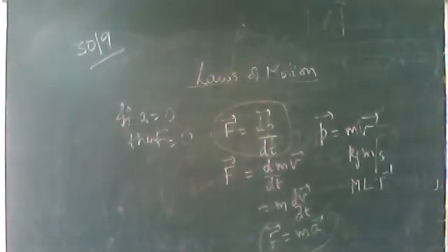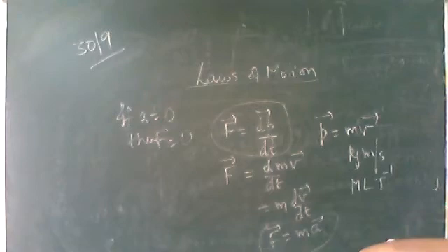Now, when can the acceleration be 0? If the body is at rest or in uniform motion, moving with a uniform velocity, then the acceleration is 0 and hence the force acting will be 0. So a body which is at rest, no external force is acting on it, or a body which is moving with a constant velocity, no external force is acting on it. Okay, so not necessary that the body is at rest, then only the external force is 0. The body moving with a constant velocity, then also the acceleration is 0.